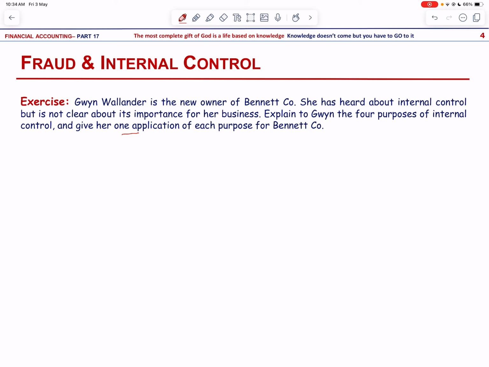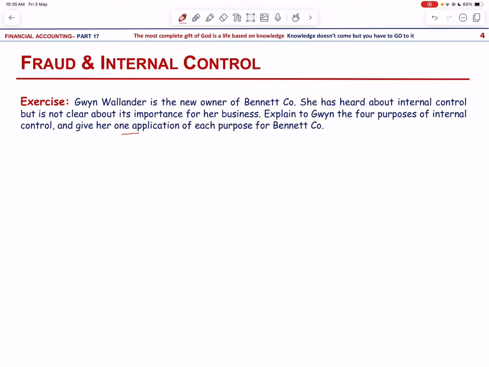Then another purpose is to enhance the accuracy and reliability of a company's accounting records by reducing the risk of errors, that is, unintentional mistakes, and irregularities, that is, intentional mistakes and misrepresentations in the accounting process. An application for Bennett Company is preparation of a bank reconciliation statement. Then the third purpose is to increase efficiency of operations. An application is assignment of responsibility to specific employees.